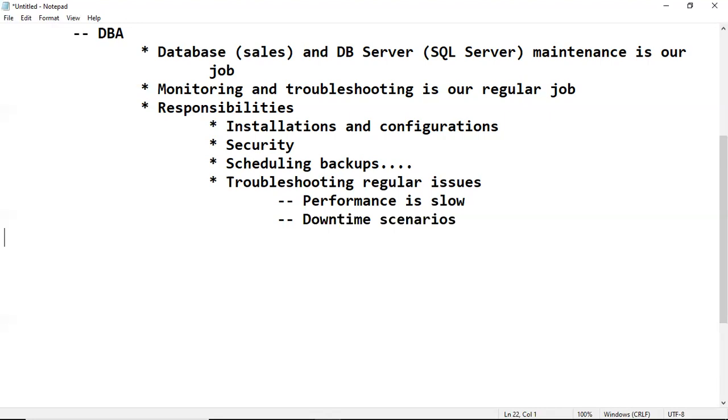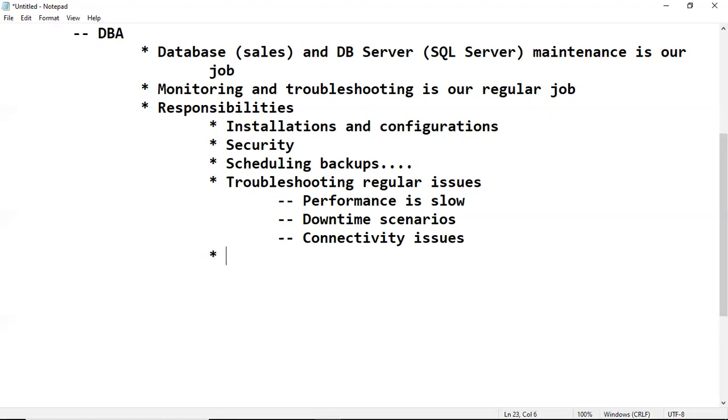So immediately we have to bring the database back online so that the business will continue. In the same way, we have to handle connectivity issues. The application team or users say they are unable to connect with the server. We have to see the reason, whether the server is running or not, or whether there is any network issue, and handle that problem.